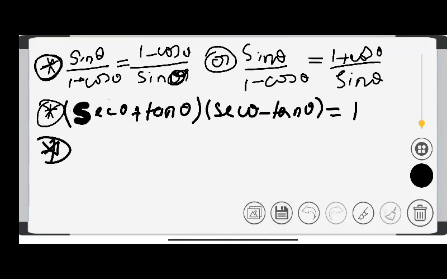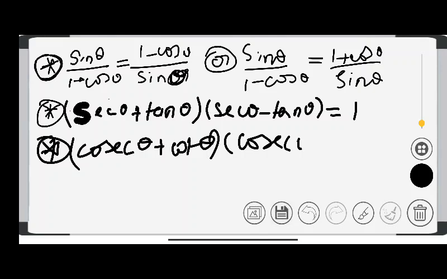And the third identity I have written as cosecant theta plus cot theta and cosecant theta minus cot theta is equal to 1.